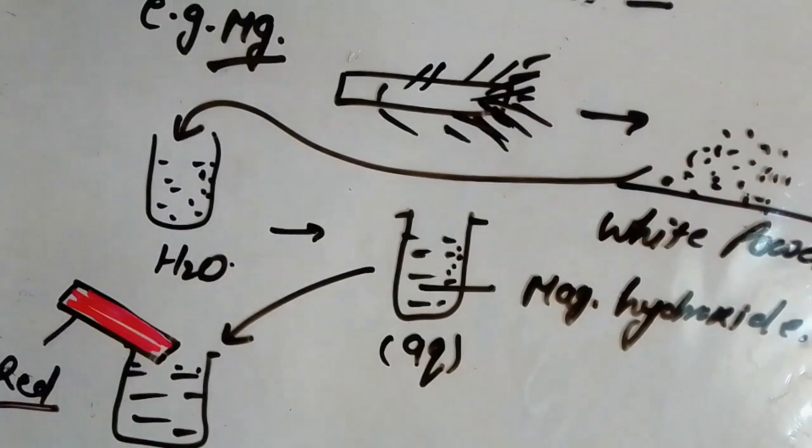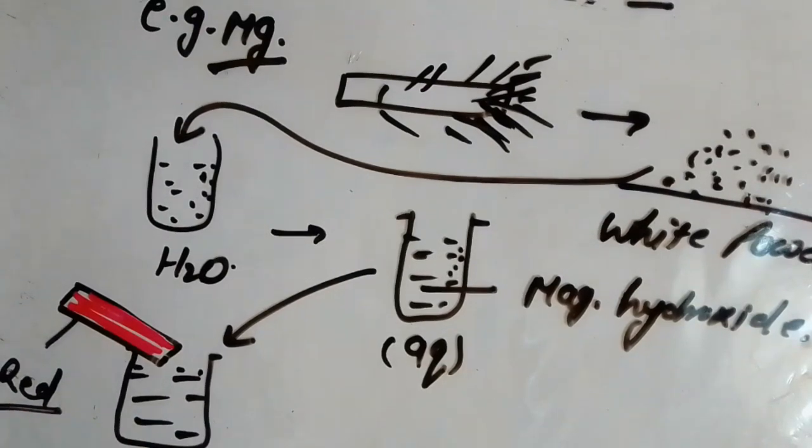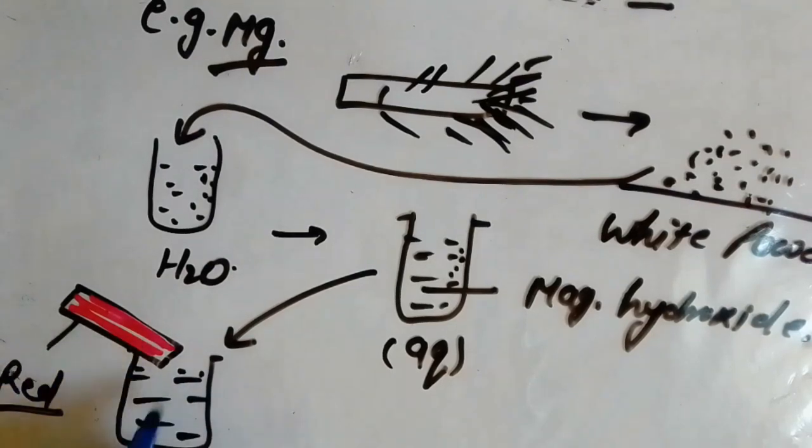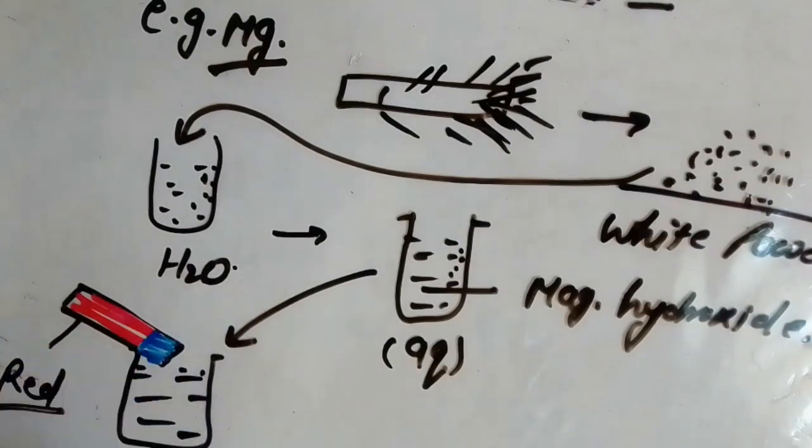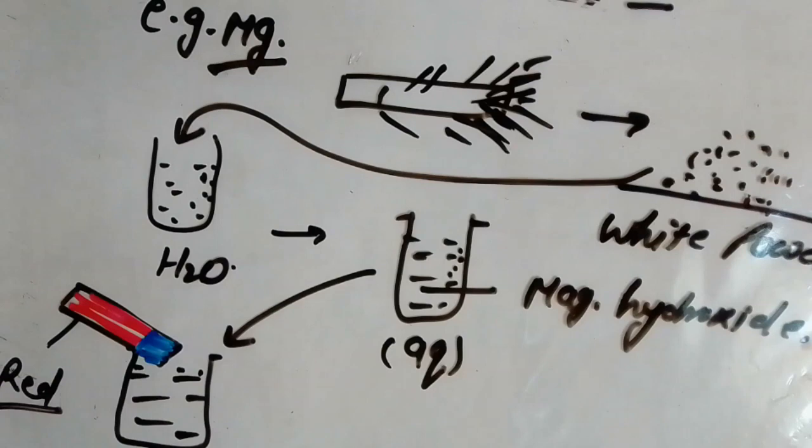Then when we add this strip into this aqueous magnesium hydroxide, we observe that the portion that is dipped in this solution will turn blue. It means, as I told you earlier, that when the pH strip changes from red to blue, it shows